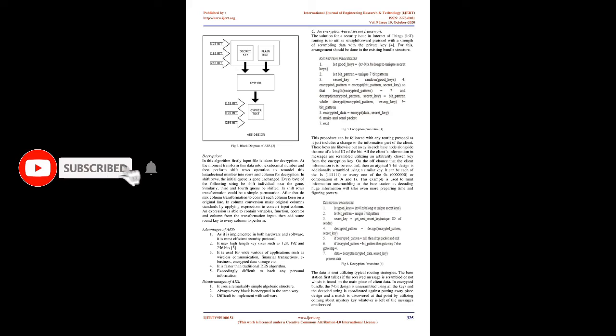Decryption. In this algorithm, firstly the input file is taken for decryption. At the moment, transform this data into a hexadecimal number and then perform the shift rows operation to remodel this hexadecimal number into rows and columns for decryption. In shift rows, the first row is left unchanged. Every byte of the following row is shifted one position to the left. Similarly, the third and fourth rows are shifted. In shift rows, the transformation is a simple permutation. After that, do the mix columns transformation to convert each column.